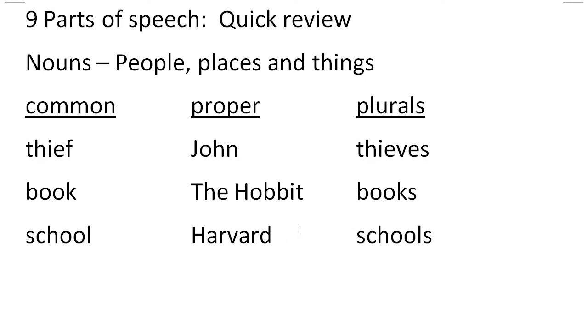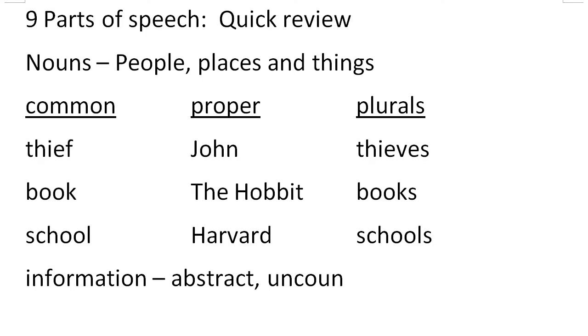Now I'm not going to go too much through everything that can be nouns. There is a detailed video you can watch about proper nouns, common nouns, abstract nouns, uncountable, countable, all those kind of things. But this is the basics of nouns. And I'll just do one example of an abstract noun, for example, information, and it would be abstract, right? And it would also be uncountable, as you cannot have informations.